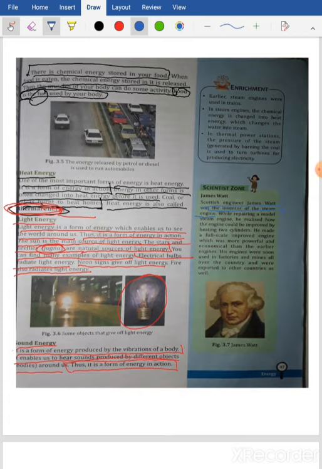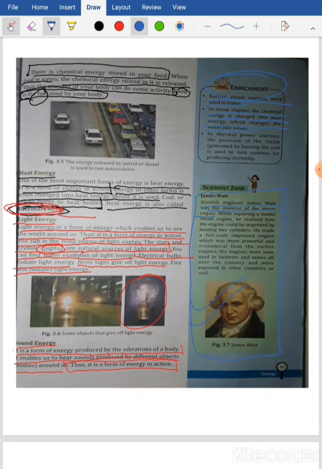You have seen the engine of a rail, Darjeeling's rail, DHR, Darjeeling Himalayan Railway engine. So that engine is a steam engine. Okay, and the person who first invented this steam engine is your James Watt. So what happens here is, you can see this enrichment here. Earlier steam engines were used in trains. In steam engines, the chemical energy is changed into heat energy, which changes the water into steam.